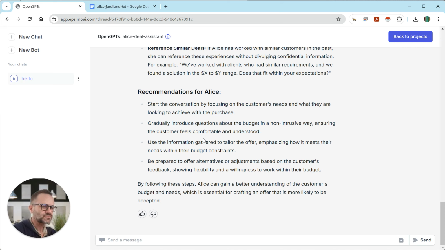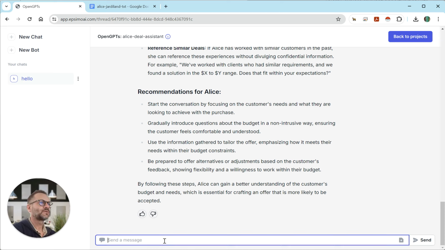So let's say, check the Jardiland website. Understand what they need and what they do, and tailor an email from Alice to move the deal forward.